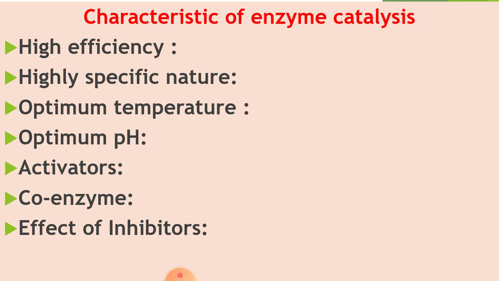Then dear students, you have to know about the effect of inhibitors. The name inhibitors means they inhibit the rate of reaction carried out by the enzymes. Hence inhibitors slow down the rate of enzymatic reactions. Therefore, the use of many drugs is based on the enzyme inhibition action of those drugs in the body. Take one example of allergy. If you are facing the problem of allergy, you take the medicine which inhibits the action of enzymes so that you can get relief from the allergy.